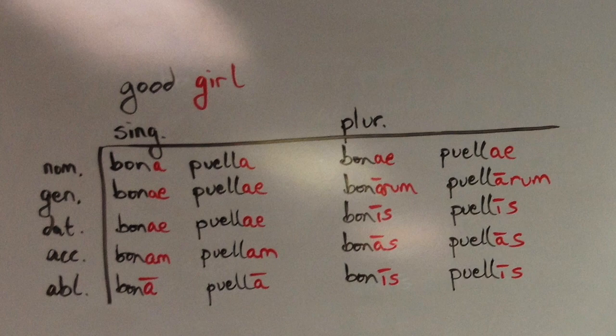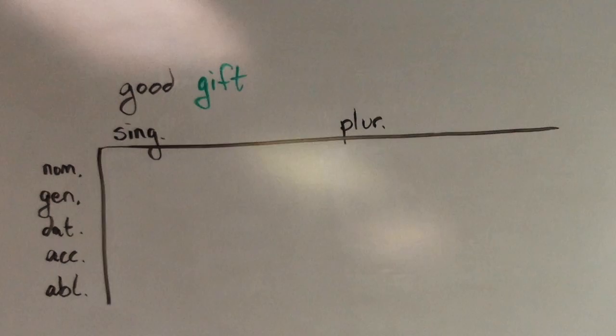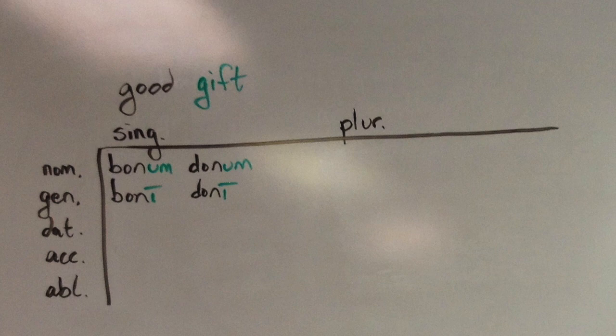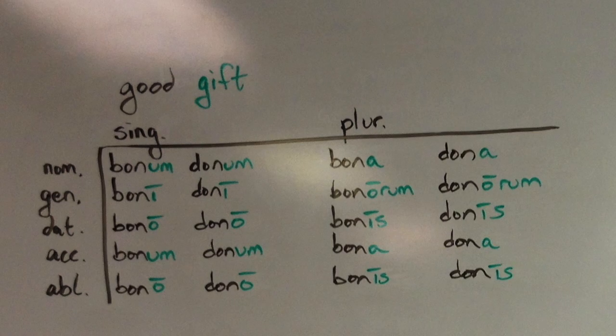Let's try once more with the phrase good gift. Start off with the phrase bonum donum. Then pause the video and see if you can do it on your own. If you filled in the chart correctly, you should have gotten bonum donum, boni doni, bono dono, bonum donum, bono dono.